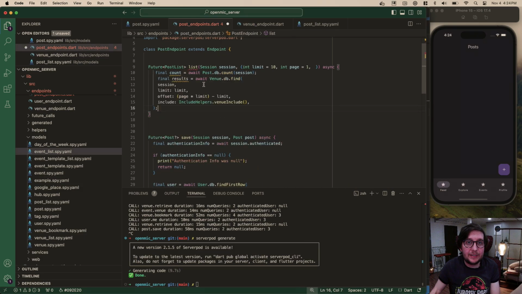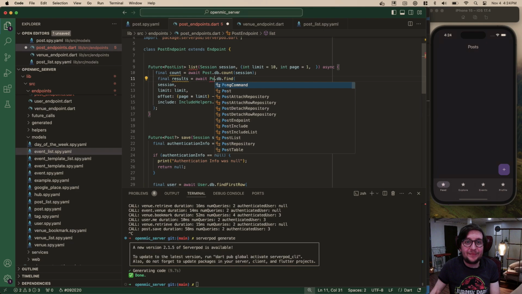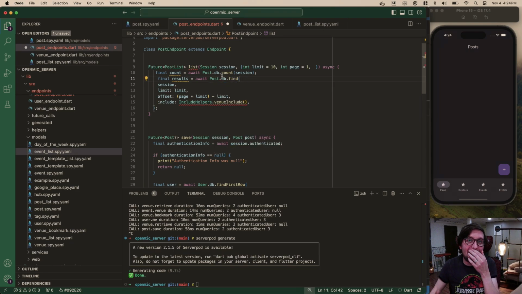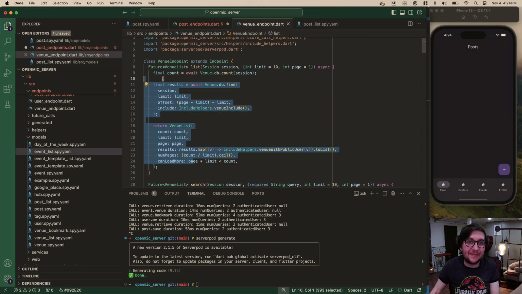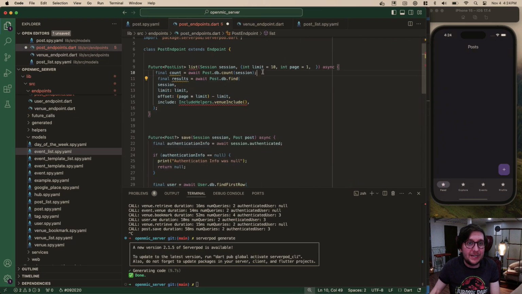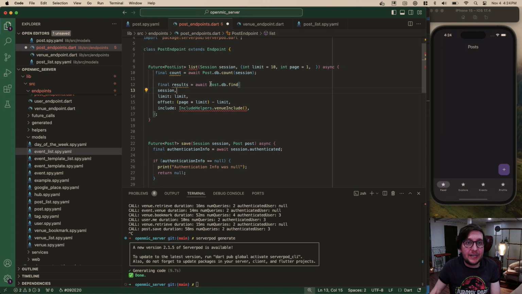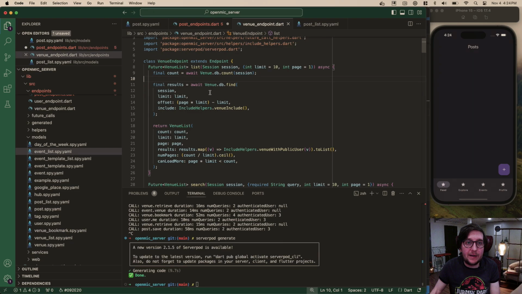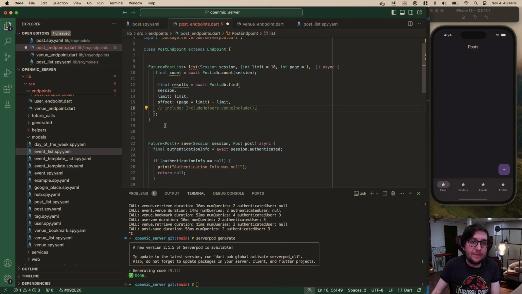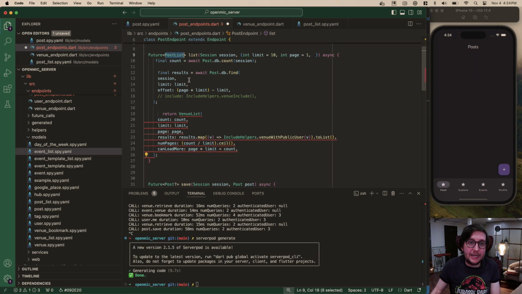When I'm copying and pasting stuff, I like to do it in chunks, because it's really easy to think you're copying it all and then forget something. So that's just what I like to do. Then we have this post db define session include. We'll come back to the include. I'm just going to comment it out, and then we're going to return a post list with that count, limit, results. We'll come back to that in a second. All that looks good.